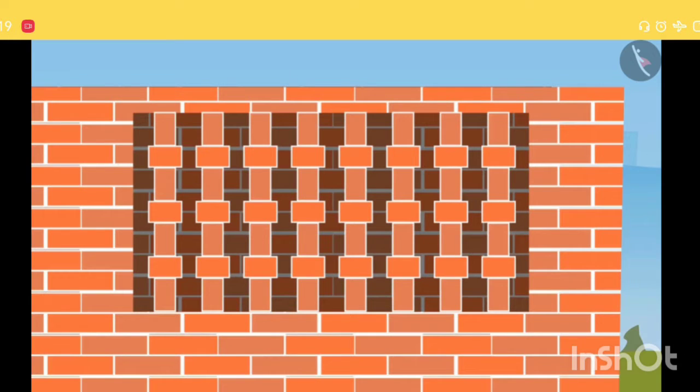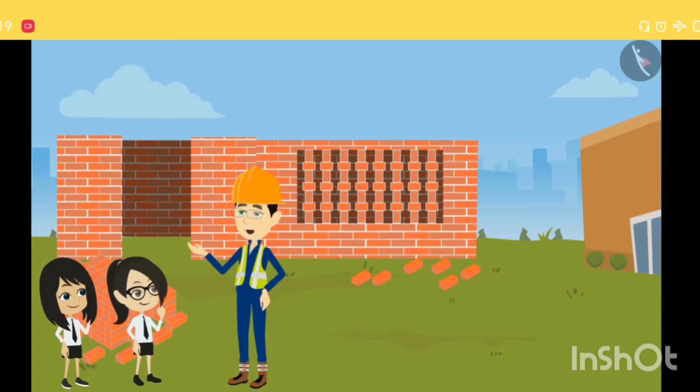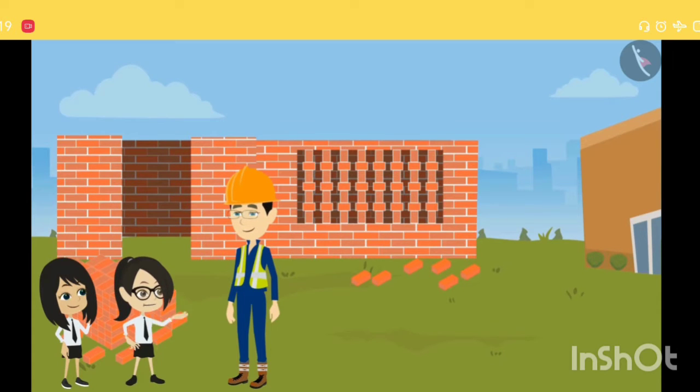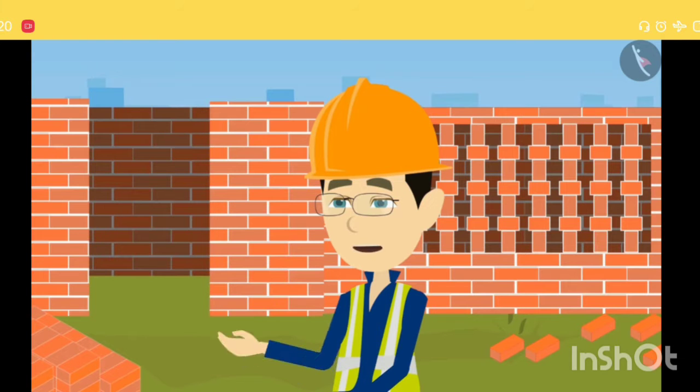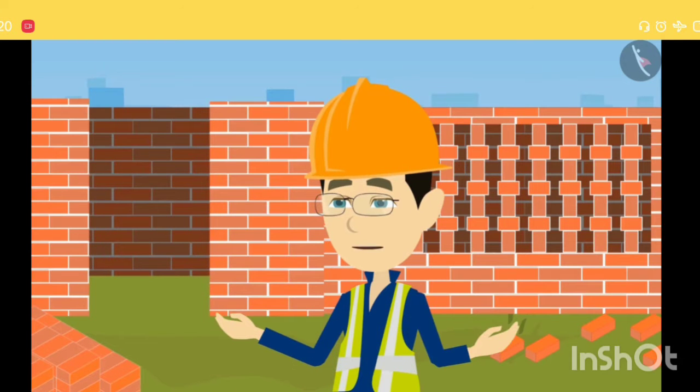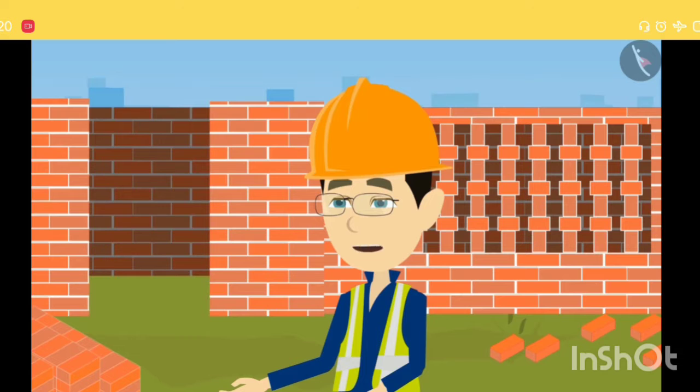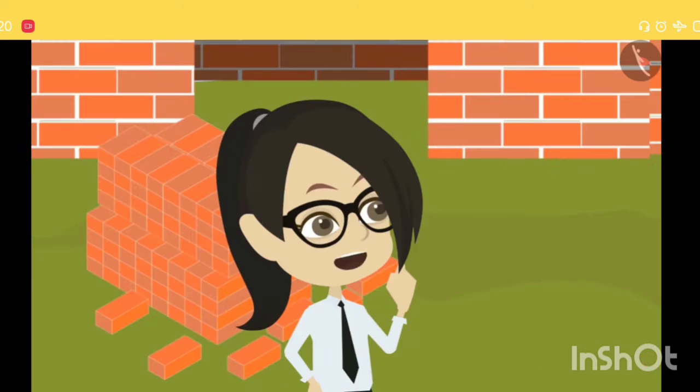See, I have made a pattern in this vent. Similarly, you can see very beautiful patterns in the vents of the buildings. Now I do not think there is anything else left in the pattern of bricks. Many types of patterns can be made using bricks, and such brick patterns can be used in many places for construction work. Sir, can you please repeat whatever you have told us today?